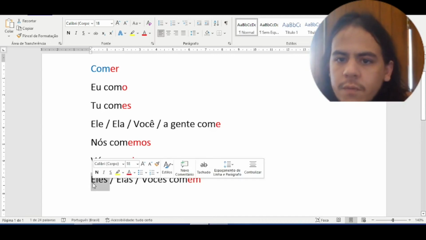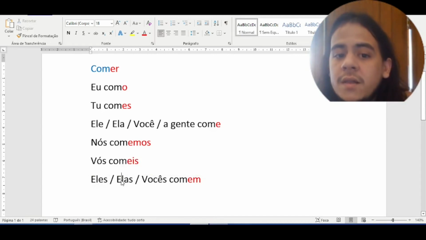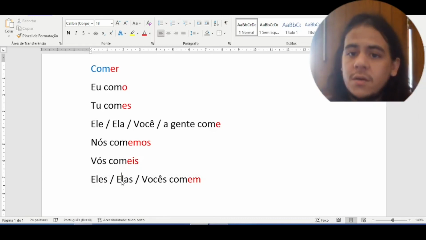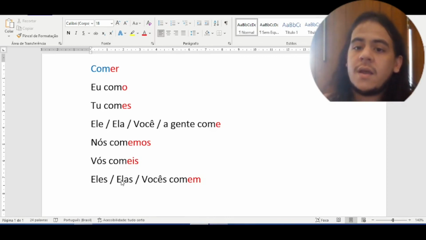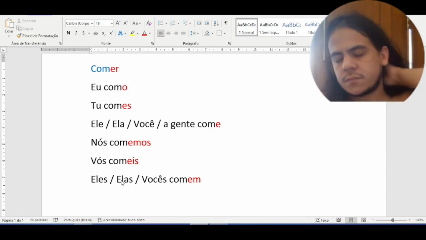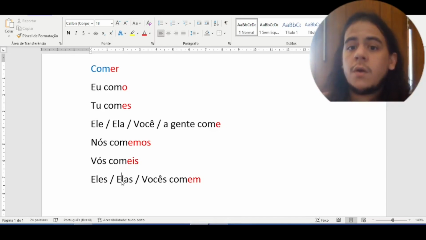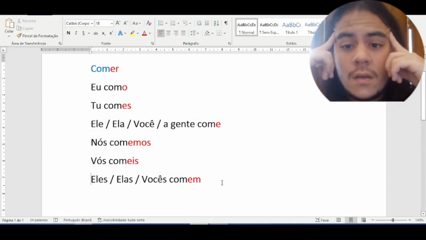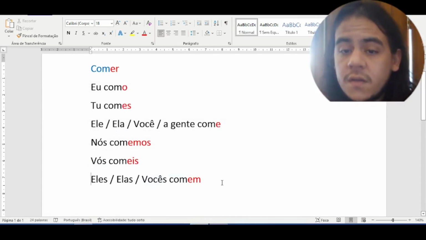I think I never said this, but it's important. We use eles for men, and we use elas for women. And when we have a combination of these two genders, men and women together, how do we say it? If we have a group of women and just one man in this group, we are gonna say eles. The language is sexist, is misogynistic.